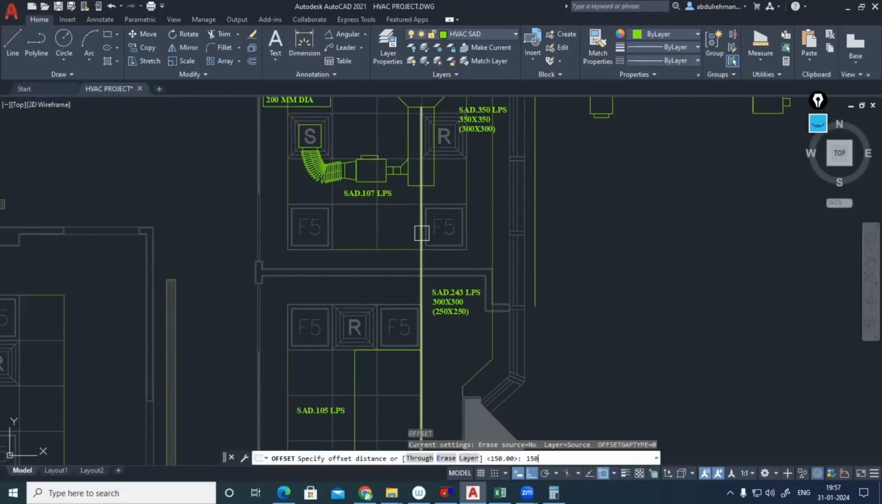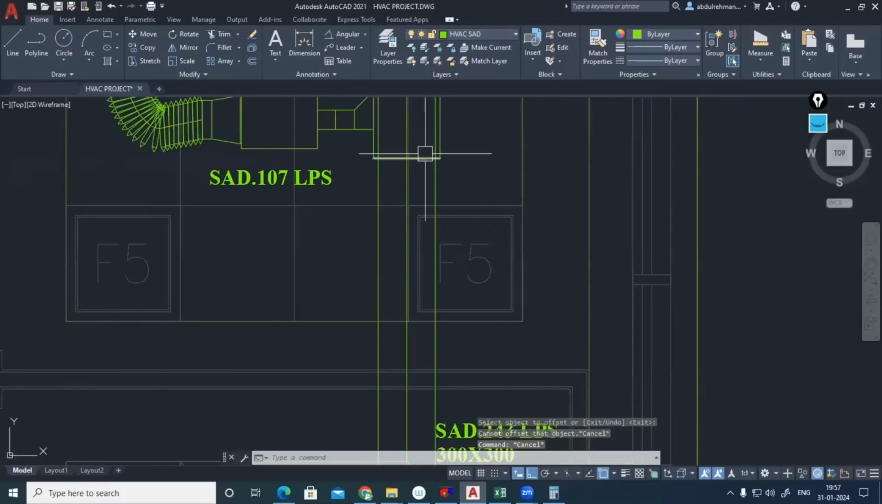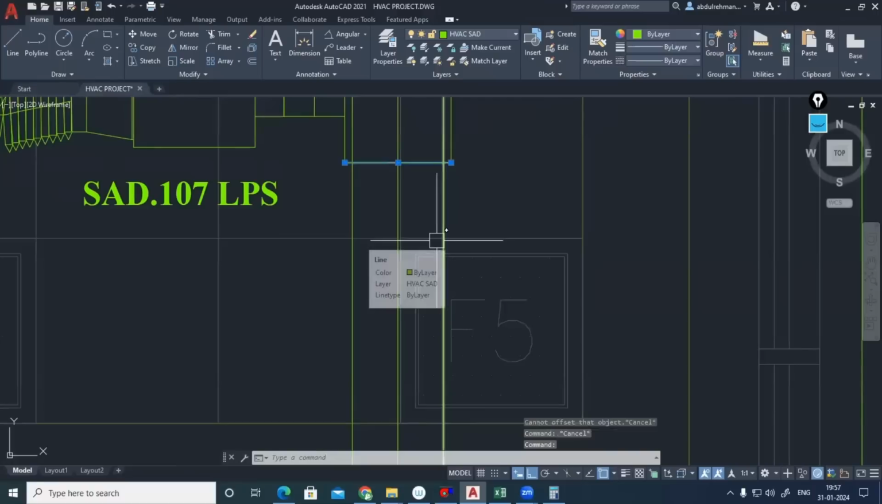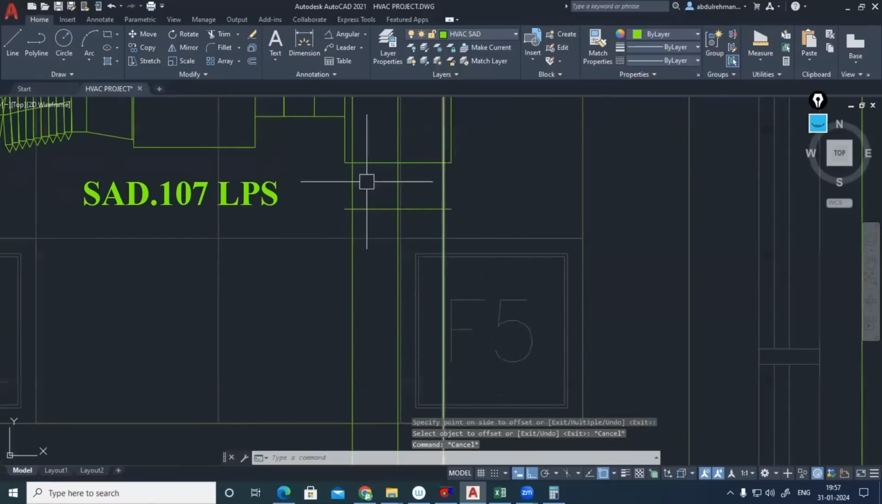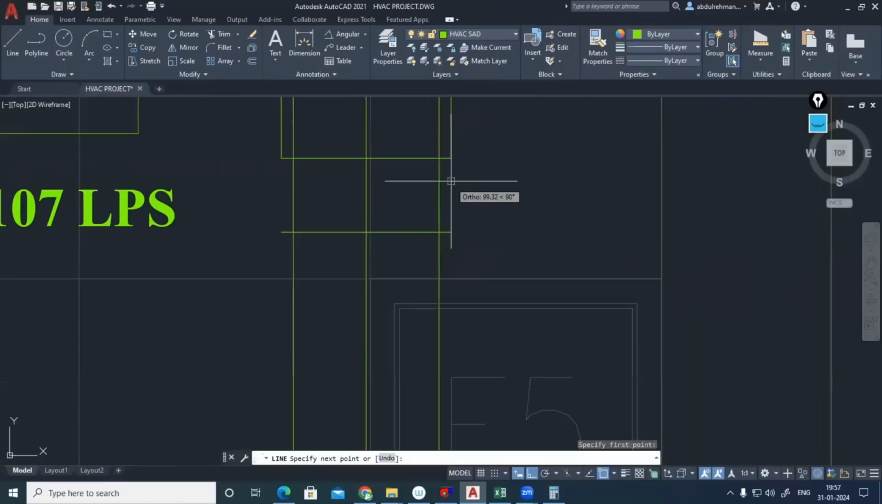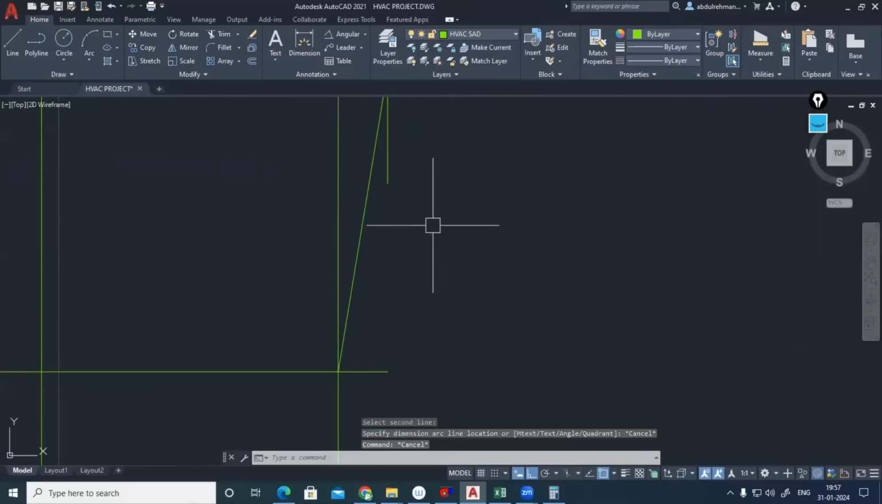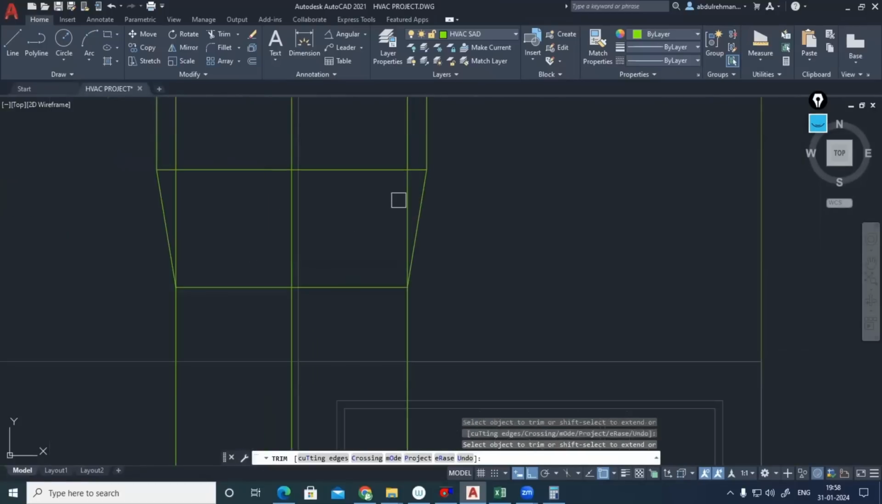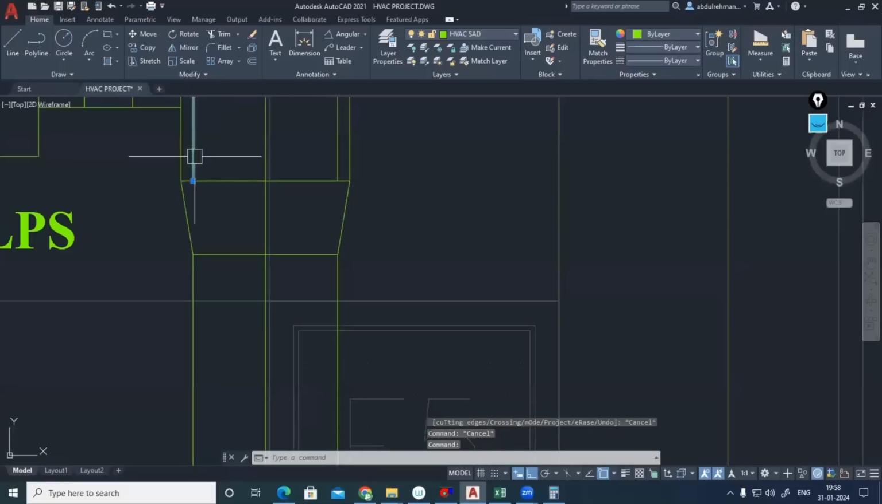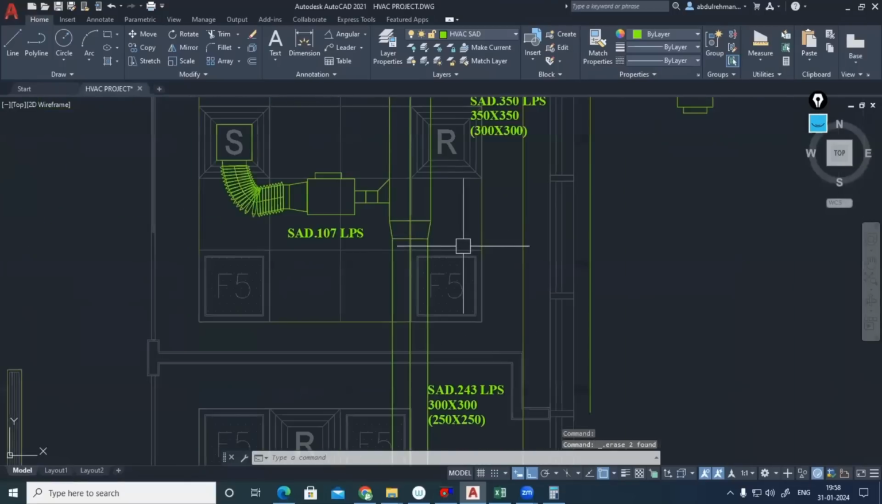300 means like 150, if you're not considering this distance. Let me try 150. Enter, 150, enter. Taper angle should come less than 22.5 degrees. 9 degrees only. Fine. Okay. Delete. Trim this one, this one, this one, this one. Okay. And delete.